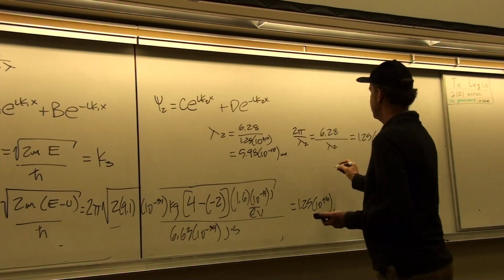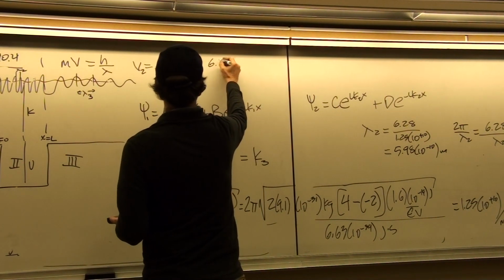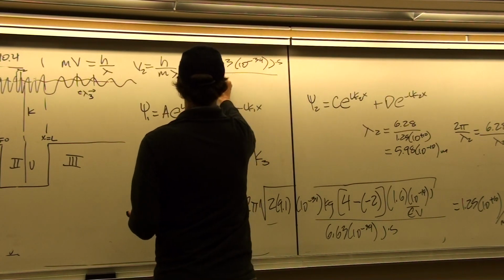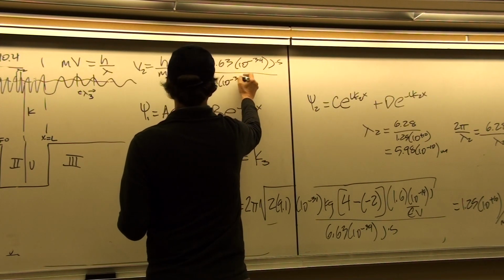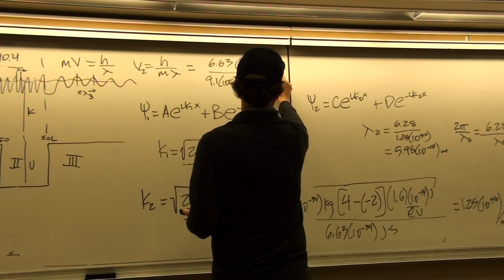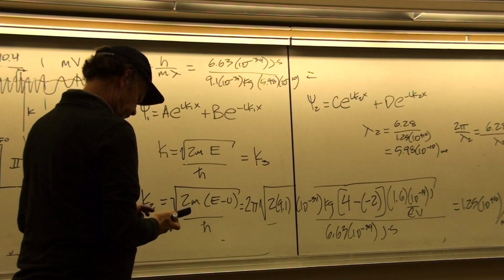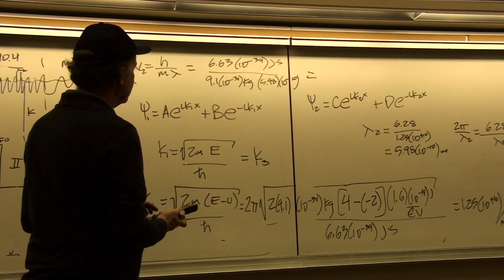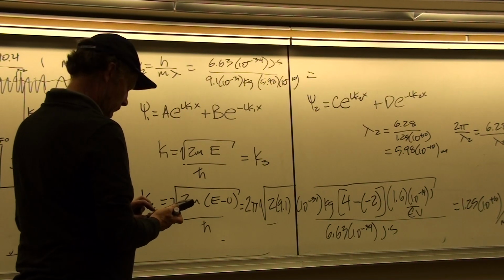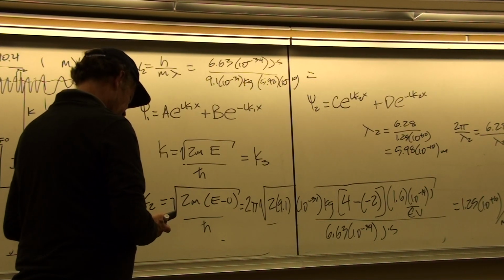Meters for lambda 2. Then I can get a velocity in region 2 that's equal to h, 6.63 times 10 to the minus 34 joule seconds, divided by the mass of an electron times the wavelength, 5.98 times 10 to the minus 10. So just the reciprocal of that, divided by the mass of an electron.